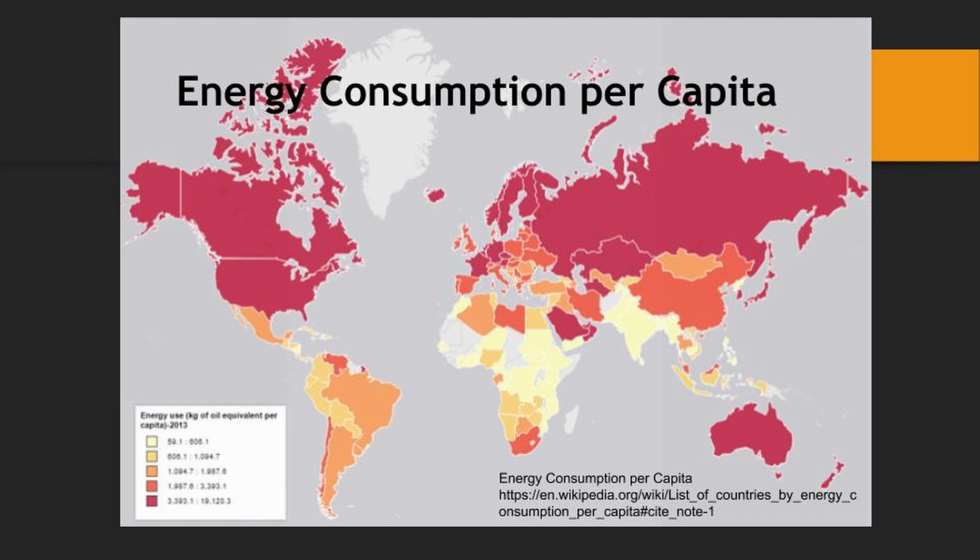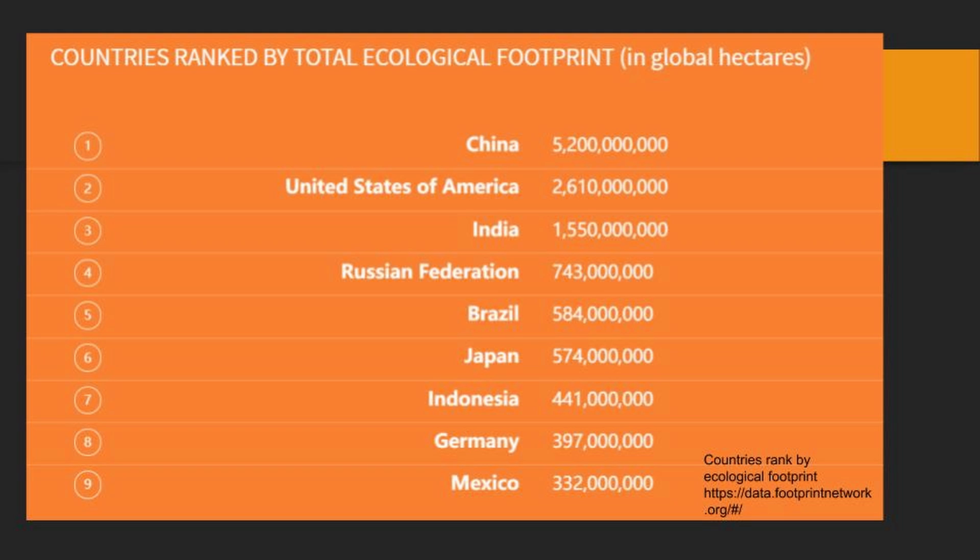And this affects the ecological footprint. Again, you can see here the darker areas in the United States, India, and other European countries and Asian countries have high ecological footprint. That means they use a lot of energy. The countries ranked by total ecological footprint in global hectares. China is number 1, United States, India, Russian Federation, Brazil, Japan, Indonesia, Germany, Mexico. They have high ecological footprints.